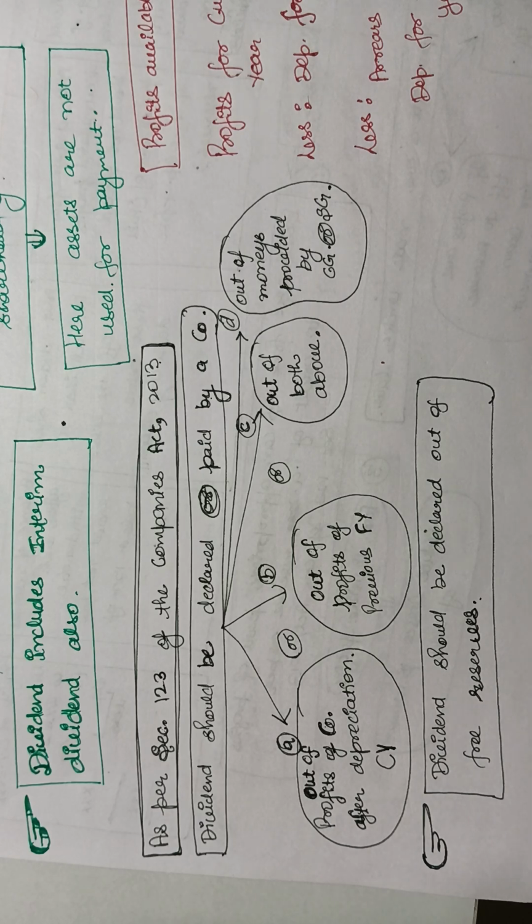And the fourth one is out of monies provided by the central government or the state government. Got it? You can declare the dividend out of the four sources. First is the profit of the current year after providing depreciation, then the profit of previous years, or out of both, or out of the money provided by central government or state government.